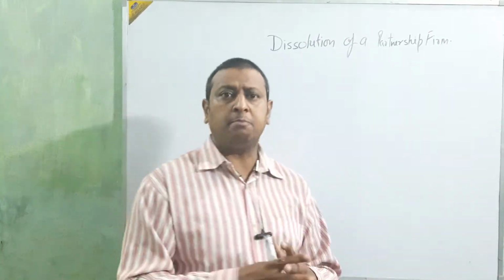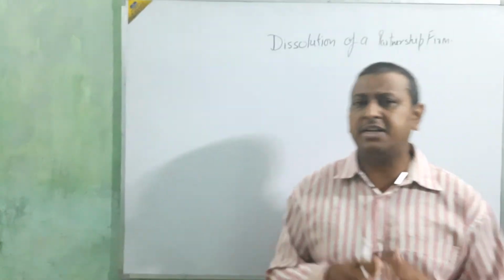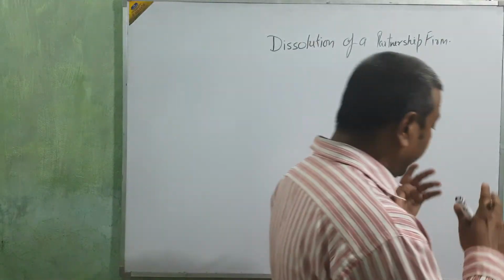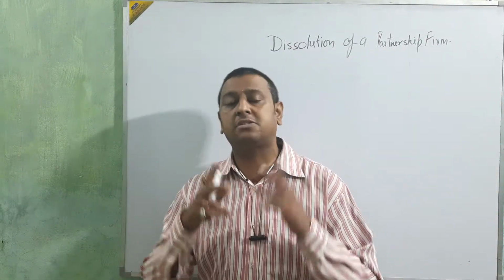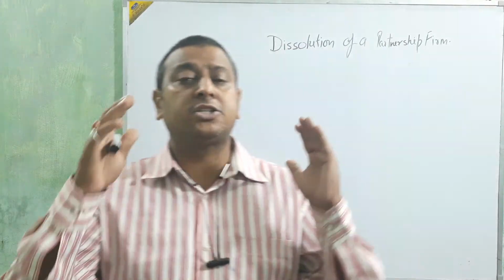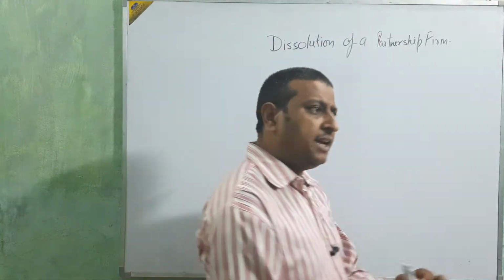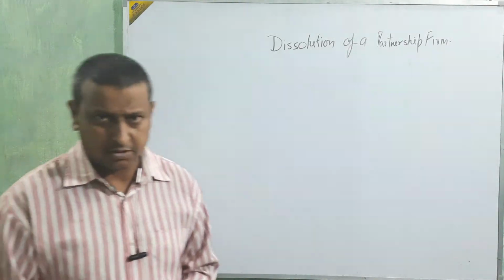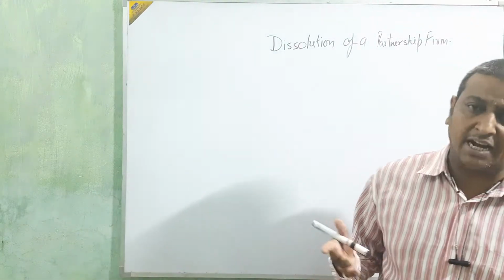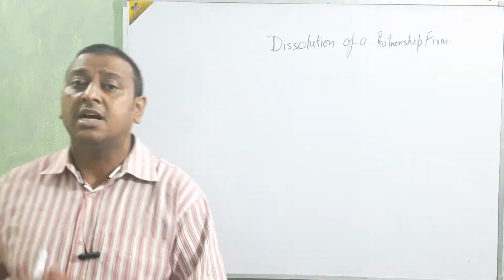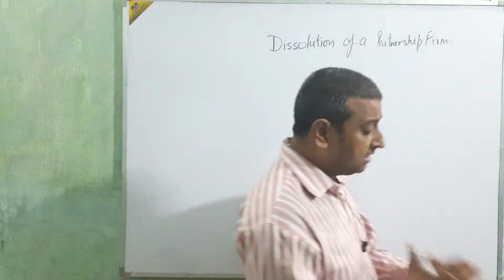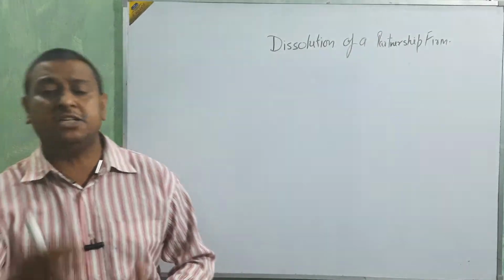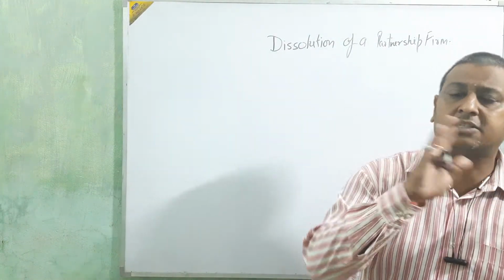Here one very important point is there: dissolution of firm and dissolution of partnership are two different things. Because dissolution of partnership means if any type of change happens in the partnership, that is called dissolution of partnership. Okay, beta? As if A, B, C are the partners, if they change their profit sharing ratio, then first their partnership is dissolved, and then when they change their ratio, again one new partnership is created.